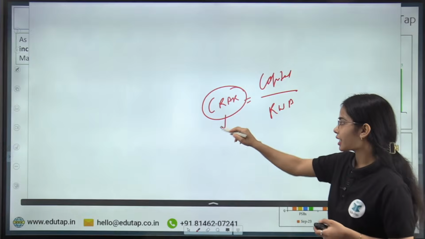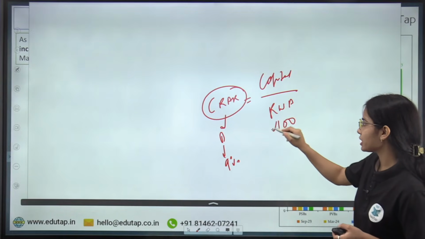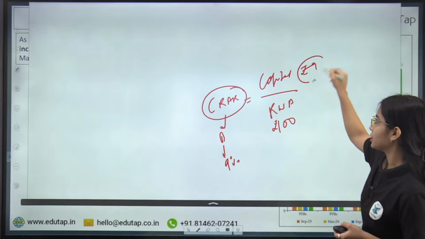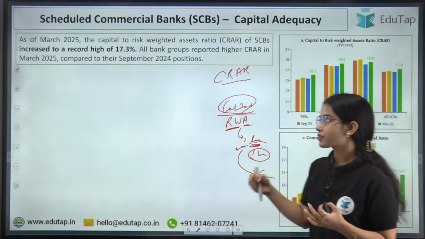Usually the CRAR for the banks is 9%. That means if the risk weighted asset is 100 rupees, then 9 rupees of capital is what the bank has to maintain. So this is the capital to risk weighted asset ratio.